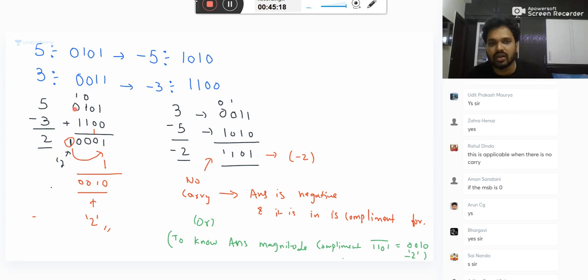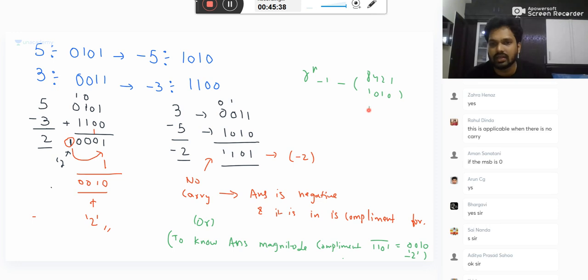If it is 8421, you can write that in 8421 code. For this, one's complement means r power n minus 1 minus the number, in the 8421 code of this number. What is that? 1010. Like that you can do. What is 1010? It is 10. Then 10 minus 1, what is your n? 4 bits. Base is 2. Okay, 15 minus 10, this is fine. But for a negative number, any method you do, all reverse engineering, it will work definitely.